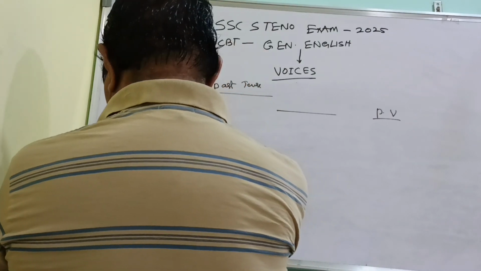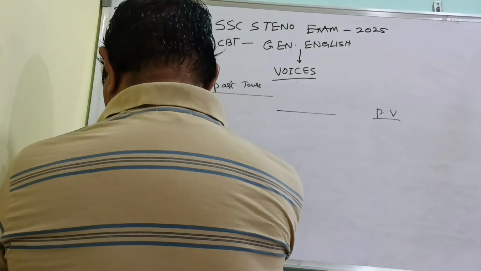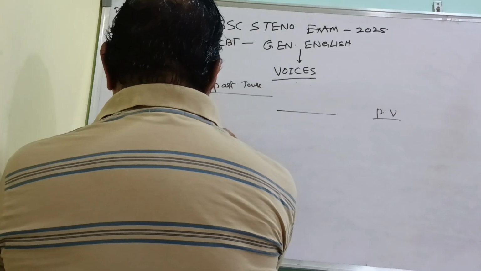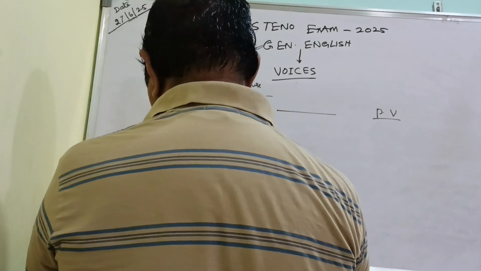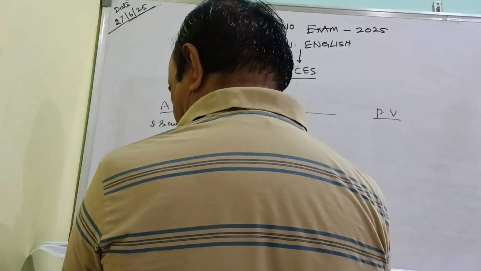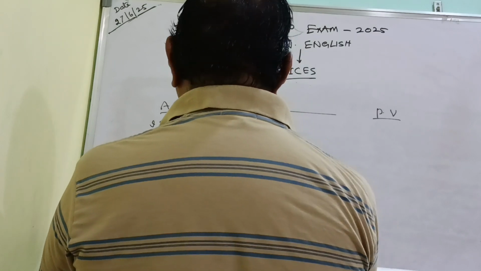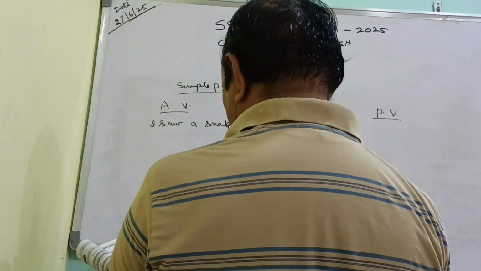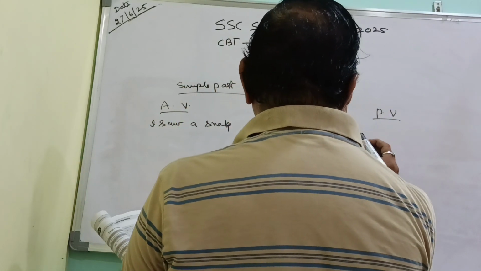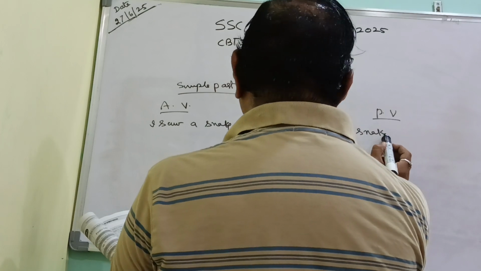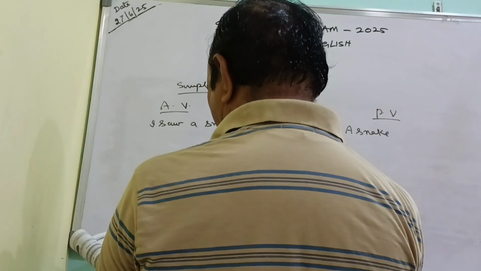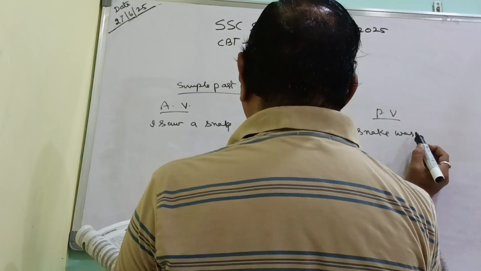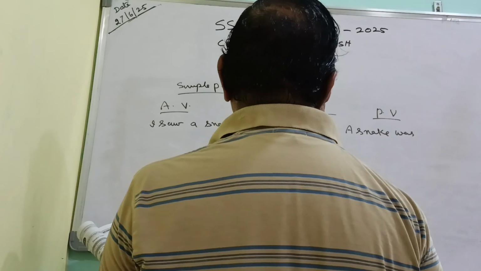Simple past tense sentence: "I saw a snake." This is in the active voice. How will I write it in the passive voice? A snake, the object, will come first. Saw becomes "was seen." Past tense, no? The past form will be used.